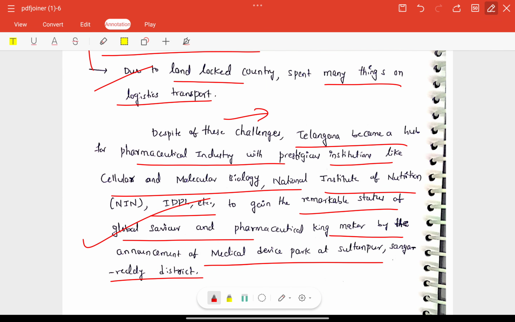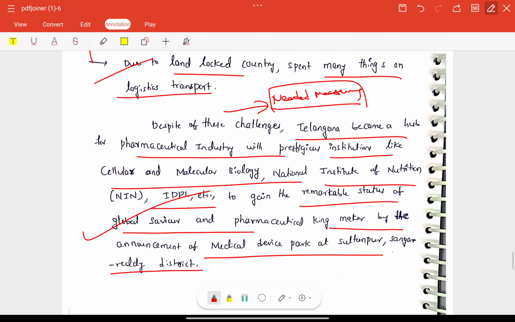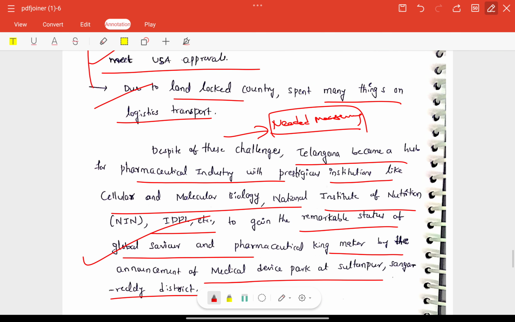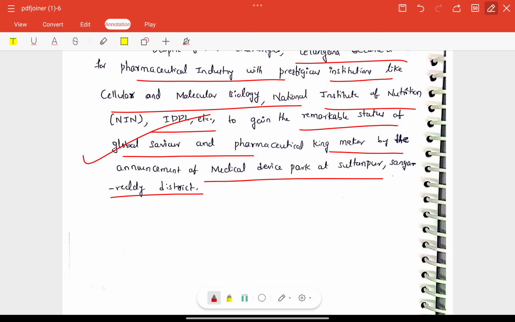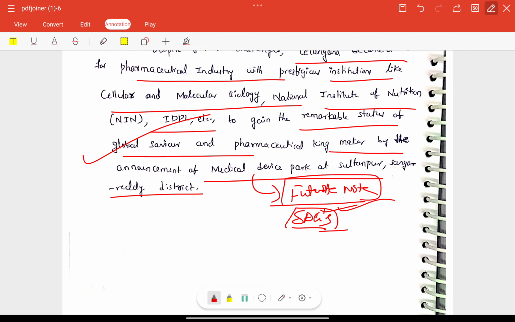Otherwise, needed measures need to be added here. Whatever problems we have, we need to focus on measures. As upcoming civil servants, we need to provide solutions to the problems, right? That is the most focused area here. The conclusion is good. Anyhow, it focused on whatever has been done. This must be a futuristic note, right? The conclusion should always reflect our goals, targets and objectives, so some SDGs or anything similar.